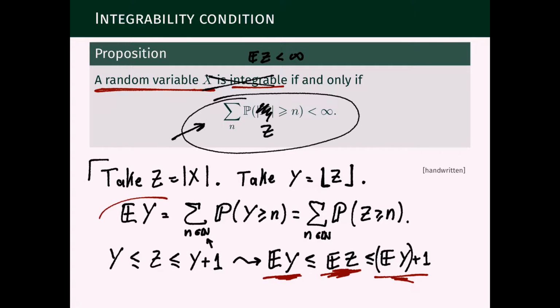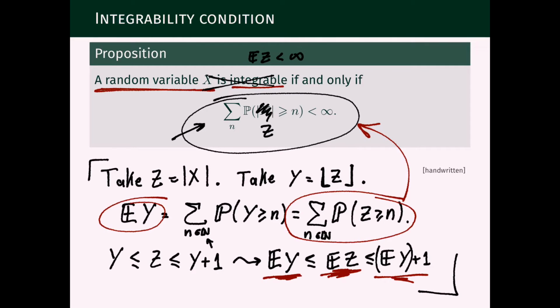But we already know what the expectation of Y is. It is the sum here, which is exactly this sum here. So this concludes the proof of this proposition, and this concludes this video lecture.